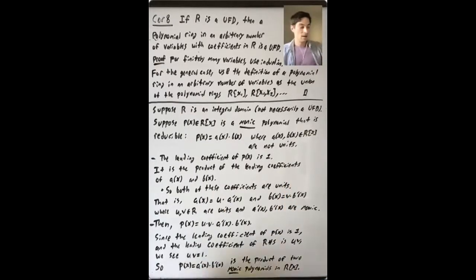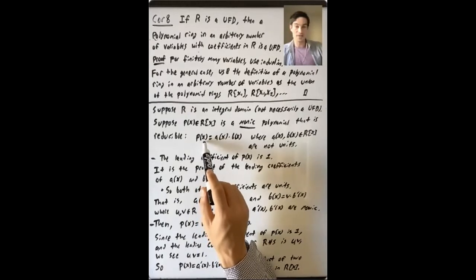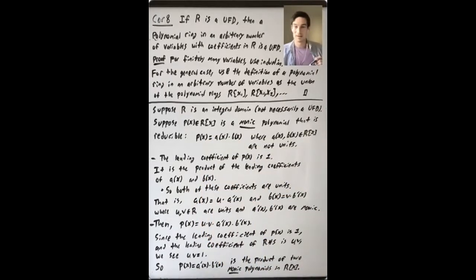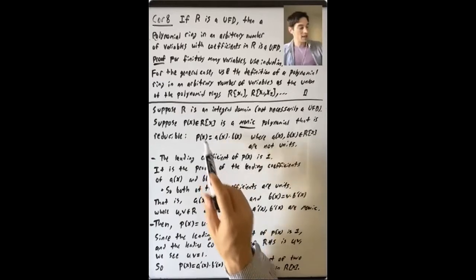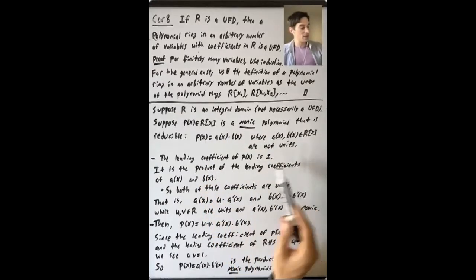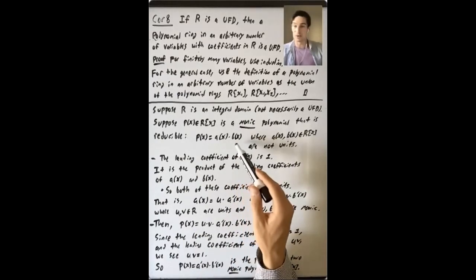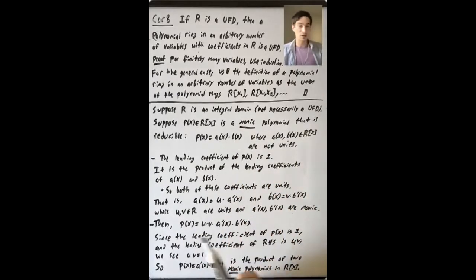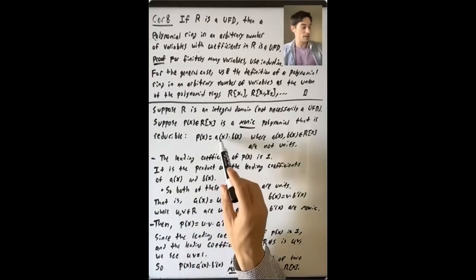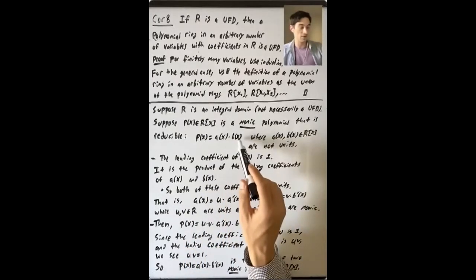OK, the leading coefficient of p of x is 1. And what is the leading coefficient? It has to be the product of the leading coefficients of a of x and b of x, because we're in an integral domain. OK, so what does that mean? Both of these coefficients, the lead coefficient of a of x and the lead coefficient of b of x, they're